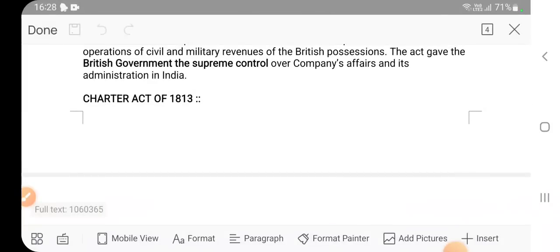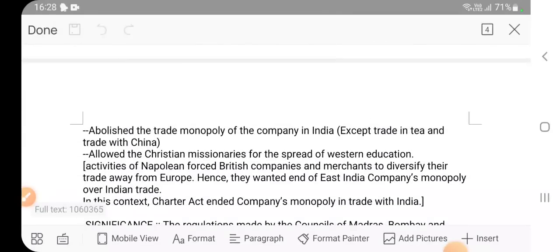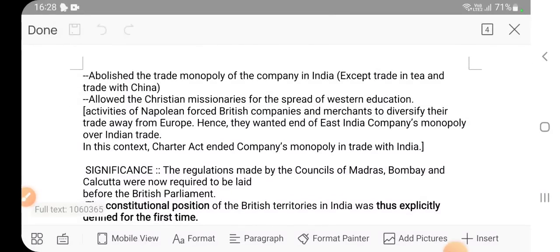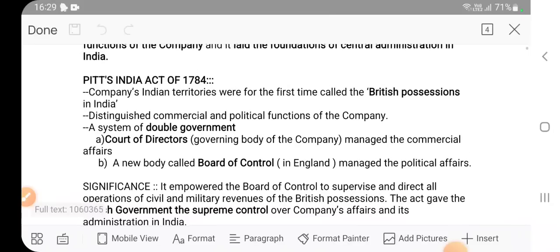See, in political science we are discussing these acts and these rules. We are not discussing, or mostly not discussing, the background, that is, what things were happening in the background. This is a part of your modern Indian history. In modern Indian history, things would be more clear about why a certain act was passed. Also, when we are discussing the provisions of these acts, we are also discussing why they were passed.